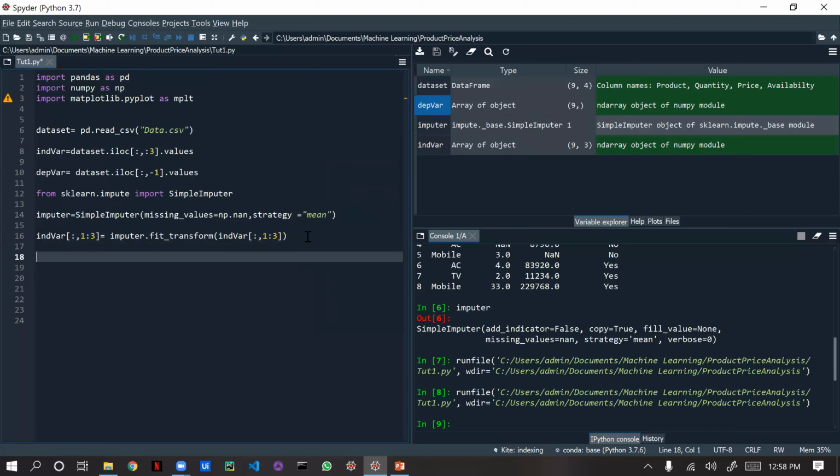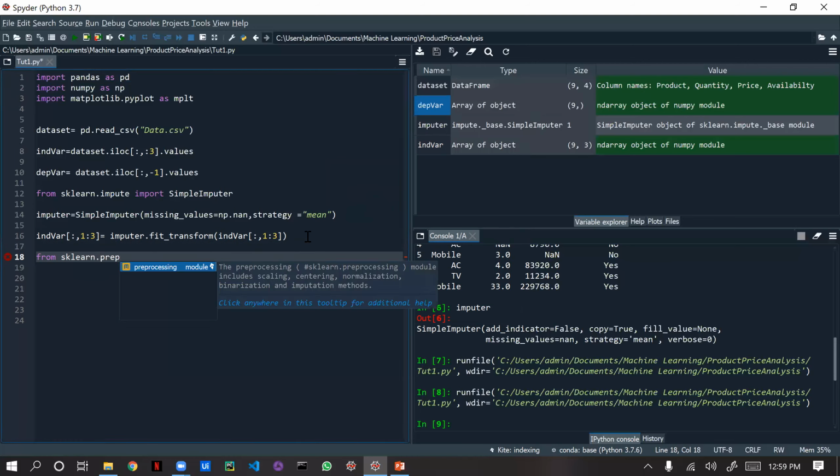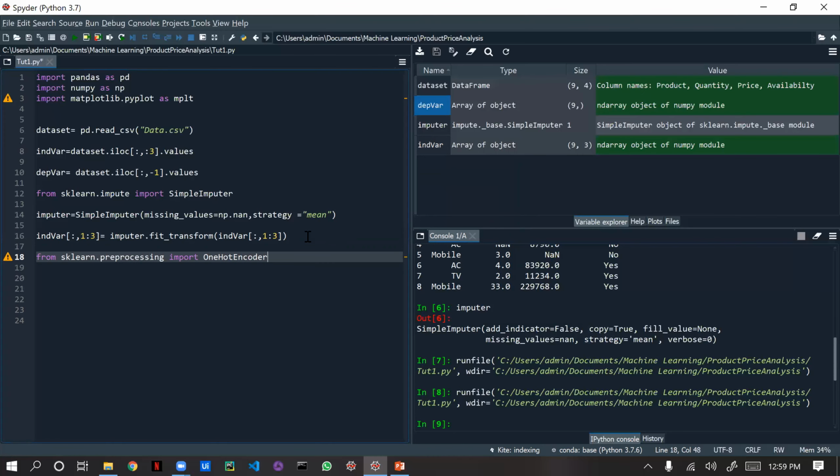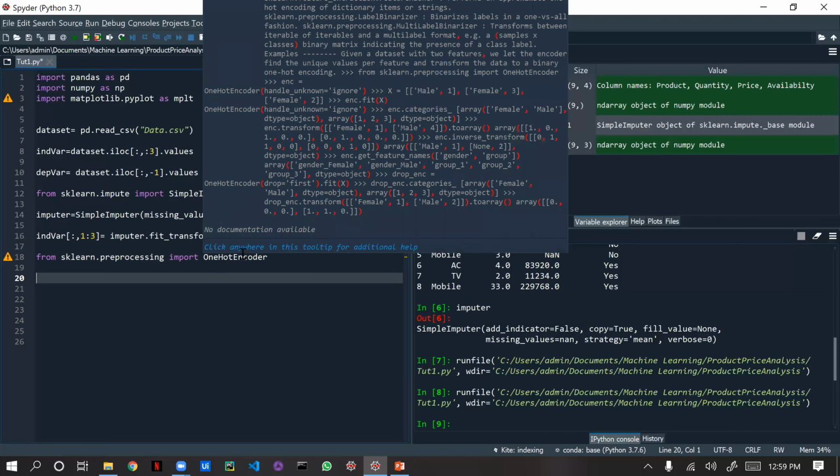For one hot encoding we need to import from the same sklearn, from sklearn.preprocessing, which is a module already available. Just press control space and it will populate. Yeah, you can see here, one hot encoder. Now we have imported one hot encoder from sklearn, correct?